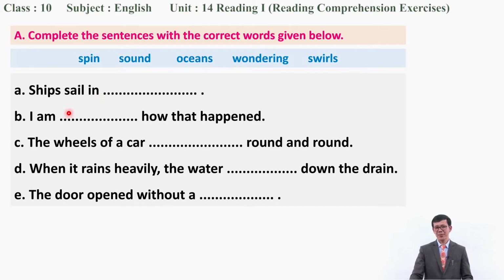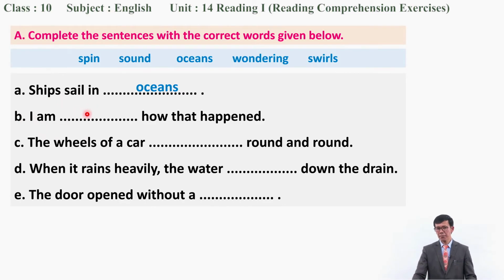Yes, you're right. Ships sail in the ocean, okay? In the sea, right? You might have seen a boat in the lake, but what is there? There are ships. So ships sail in the ocean, right?